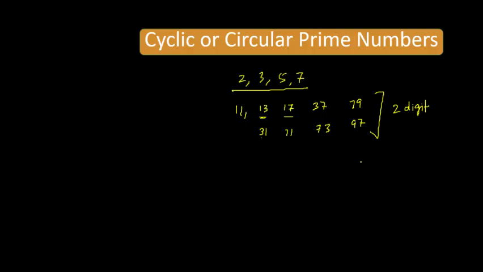Now what are the 3 digit prime numbers? You can note it down. These are 311, then 337, 373, 719.